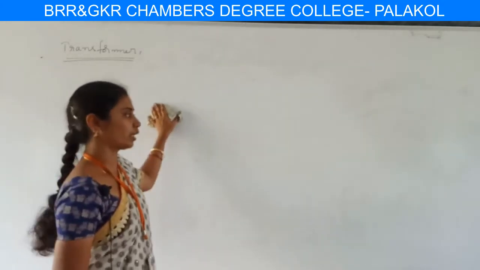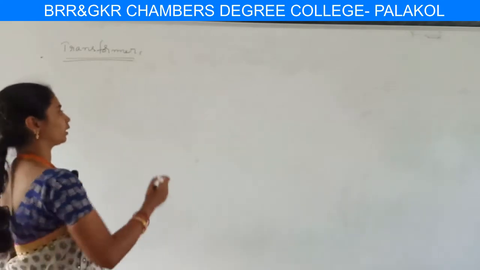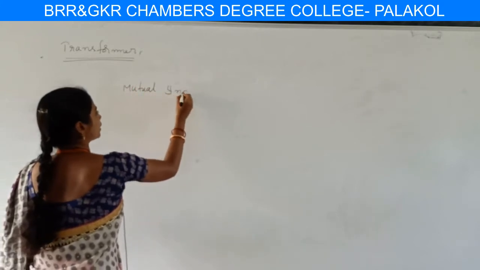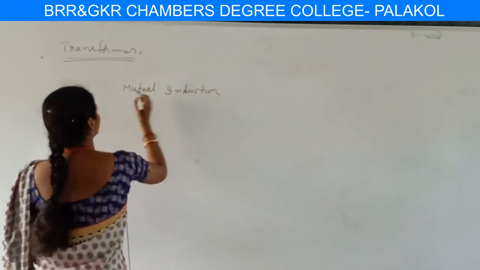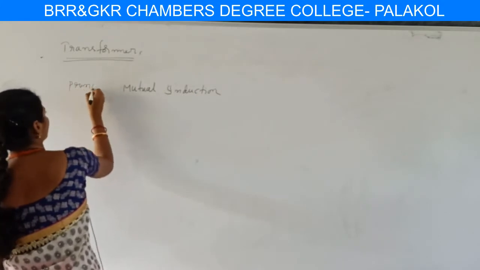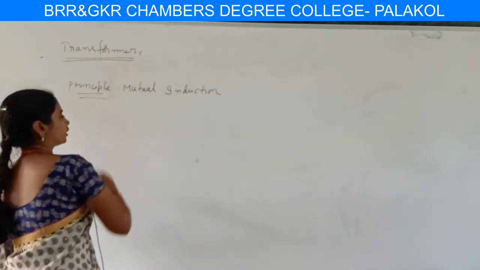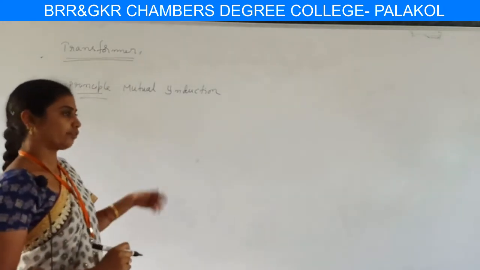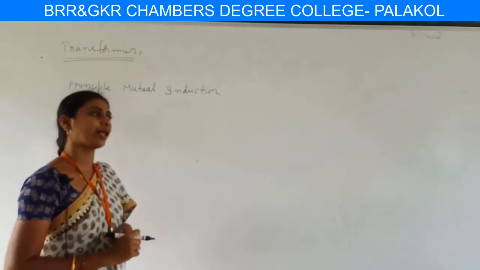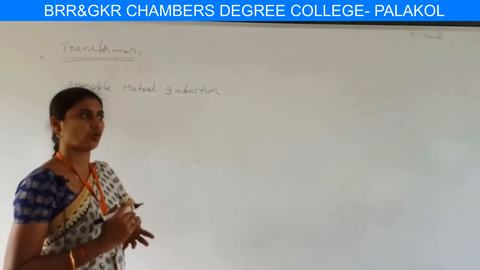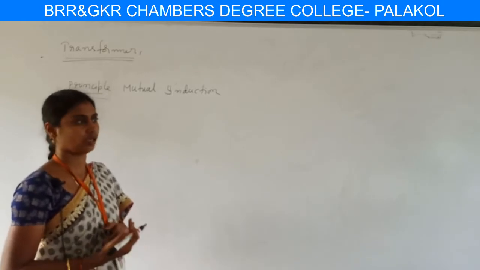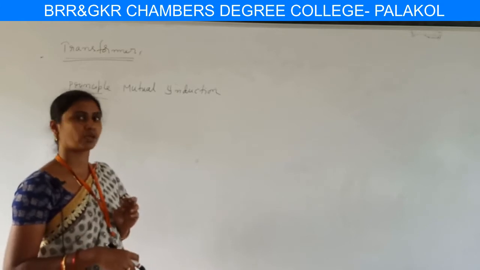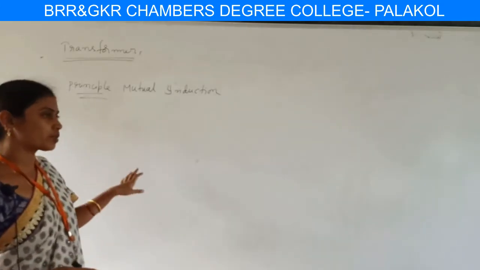The principle of the transformer is mutual induction. What is the principle in a transformer? A transformer works on the principle of mutual induction. In mutual induction, we know there are two coils, one primary and another secondary. Whenever current flows in the primary coil, an EMF is induced in the secondary coil, which is the phenomenon of mutual induction. We are applying this principle here.